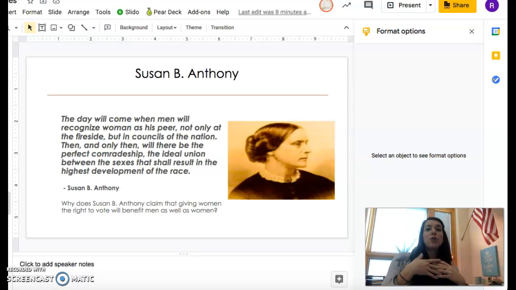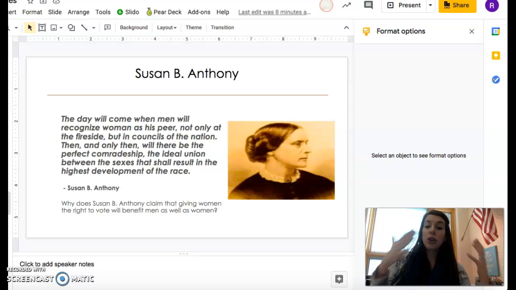And so you're actually going to develop as a race, and this is good for not just women, but it's good for men as well. So one of the arguments is that women's rights is not just about women, it's about human beings as a whole. So again, you will see that quote on the test. It is a test question, so just take note.